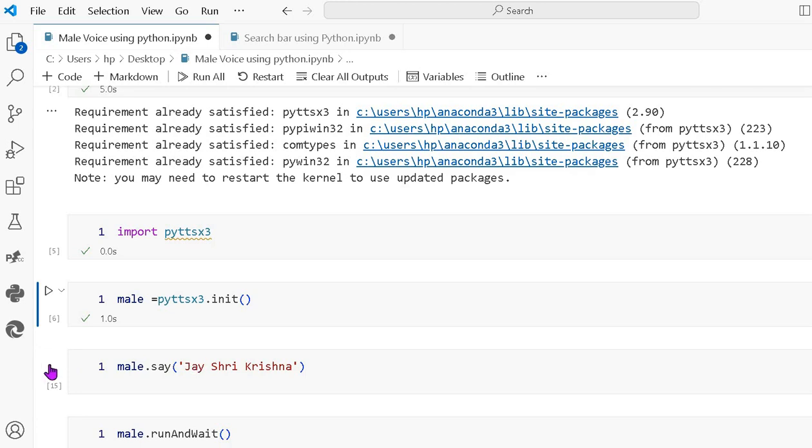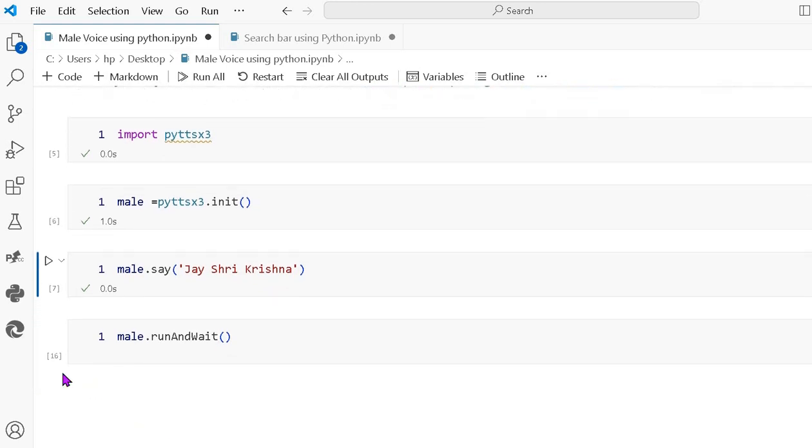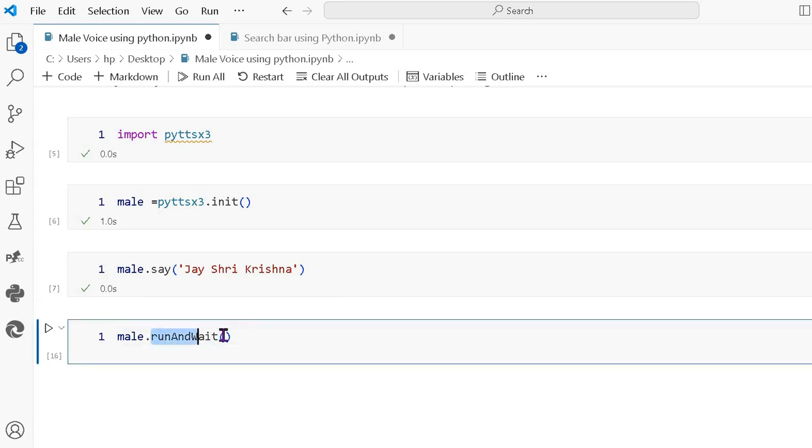text Jai Shri Krishna. So it's also working. The next is male dot runAndWait. It is an inbuilt function.